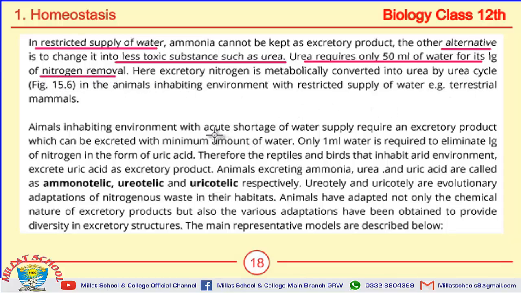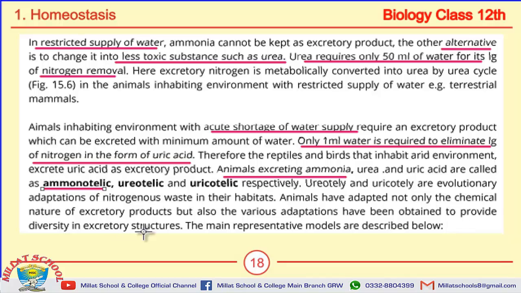In acute shortage of water supply, the excretory product is uric acid. A very important MCQ includes only 1 ml of water is required to eliminate 1 gram of nitrogen in the form of uric acid. Animals excreting ammonia are called ammonotelic. Likewise, excreting urea and uric acid are called ureotelic and uricotelic respectively.